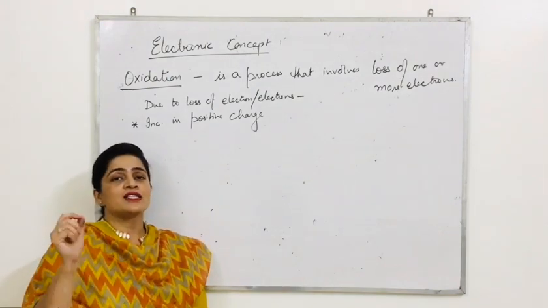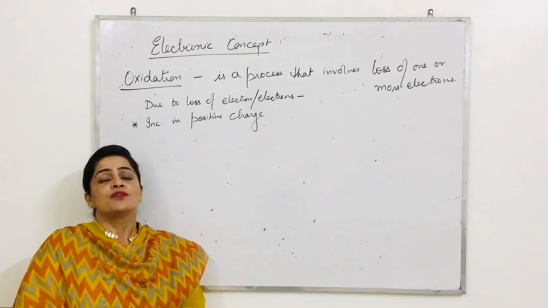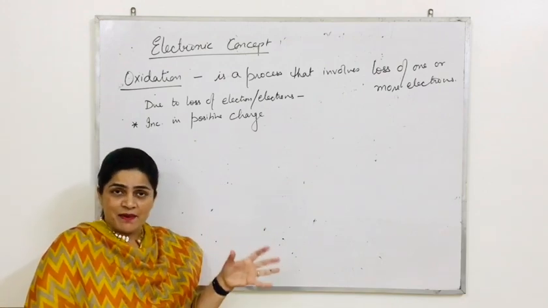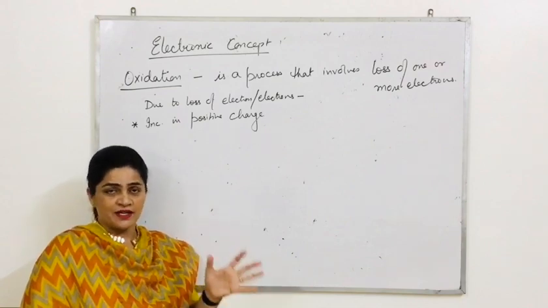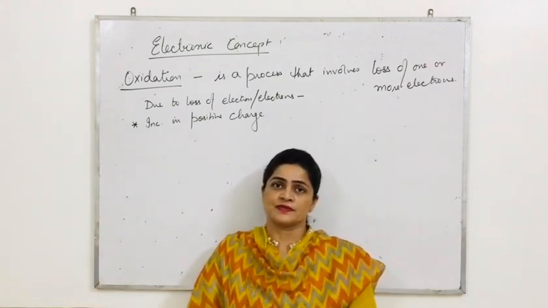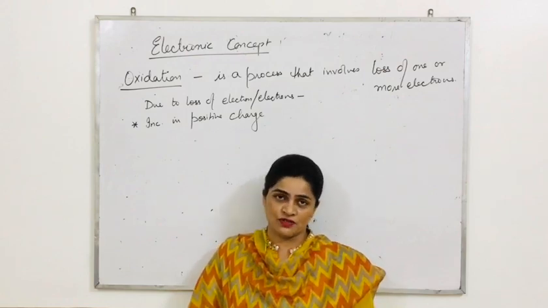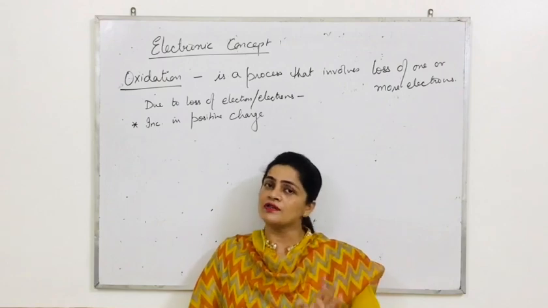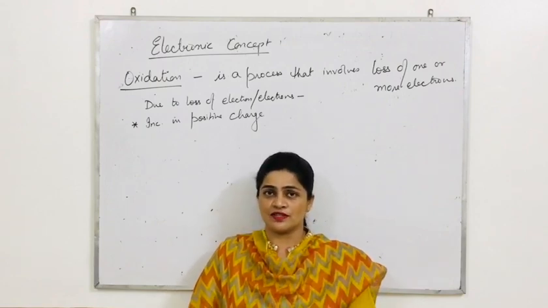Try to understand each and every word that we are using. Try to go through all the examples that we are dealing with. Again, oxidation. Oxidation is a process that involves loss of electron. Either there is a loss of one electron or a number of electrons. We are not rigid in this.